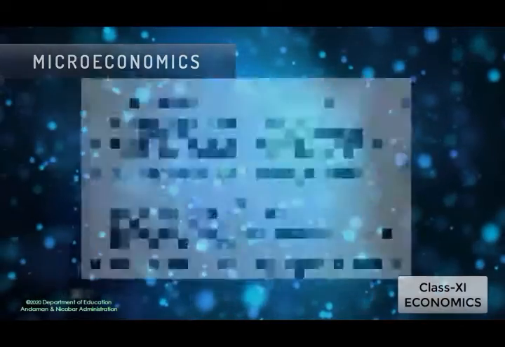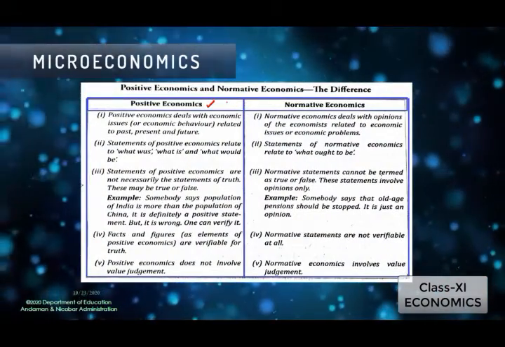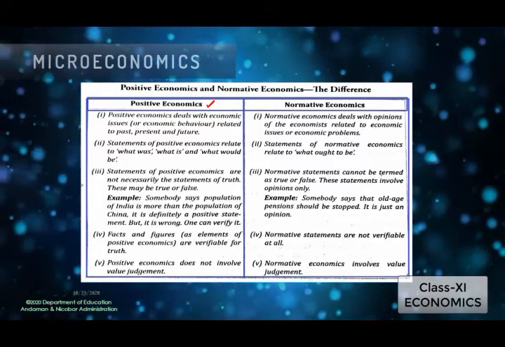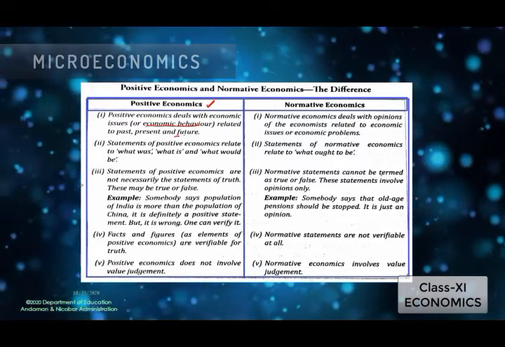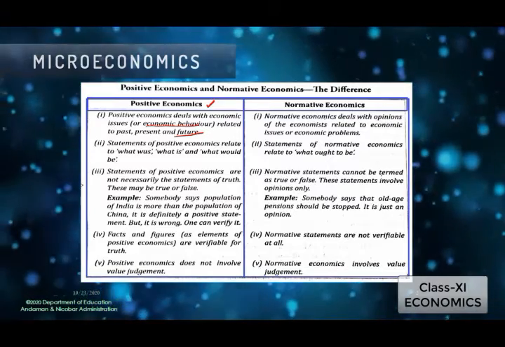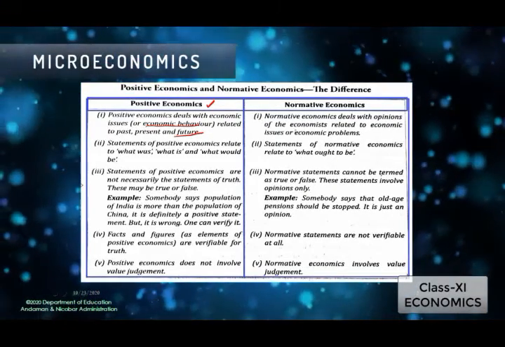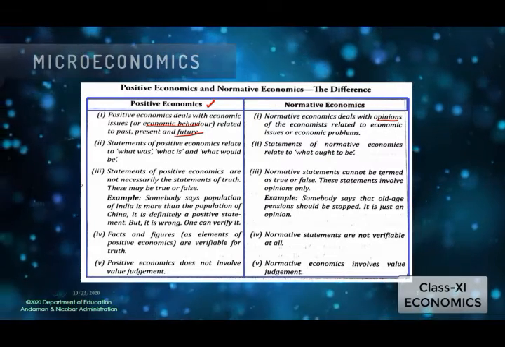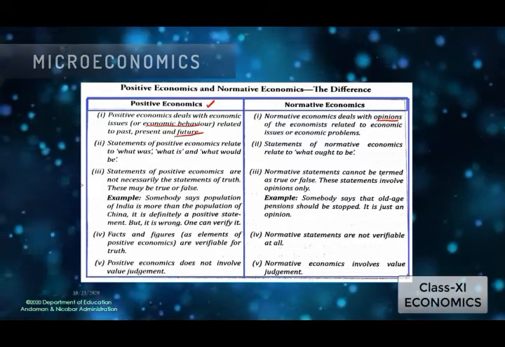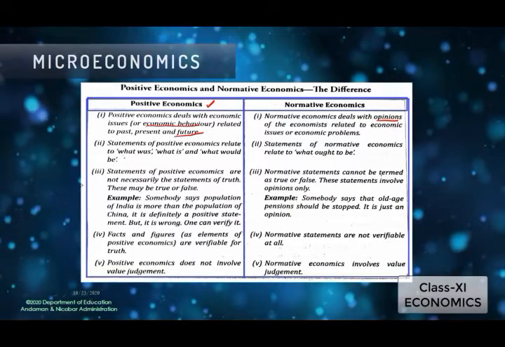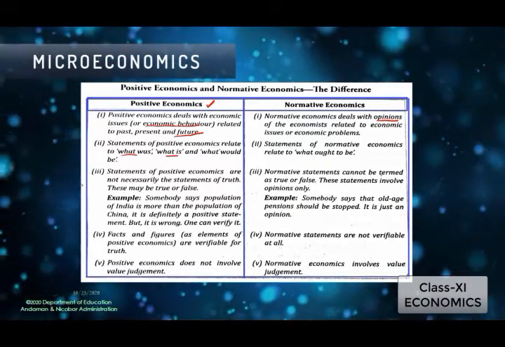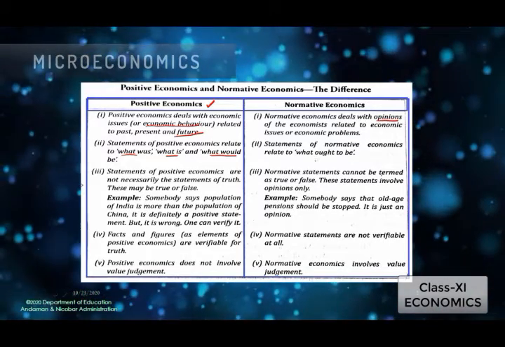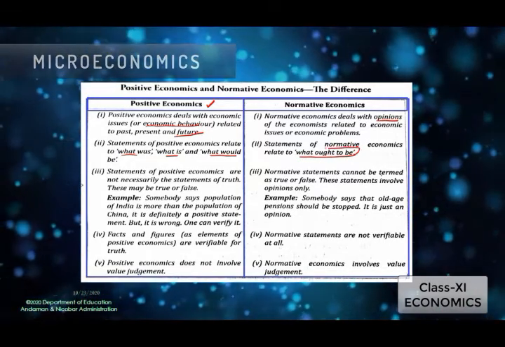Students, positive economics deals with economic issues or economic behavior related to past, present and future. Whereas normative economics deals with the opinions of the economists related to economic issues or economic problems. Next, statements of positive economics relate to what was, what is and what would be, whereas statements of normative economics relate to what ought to be.